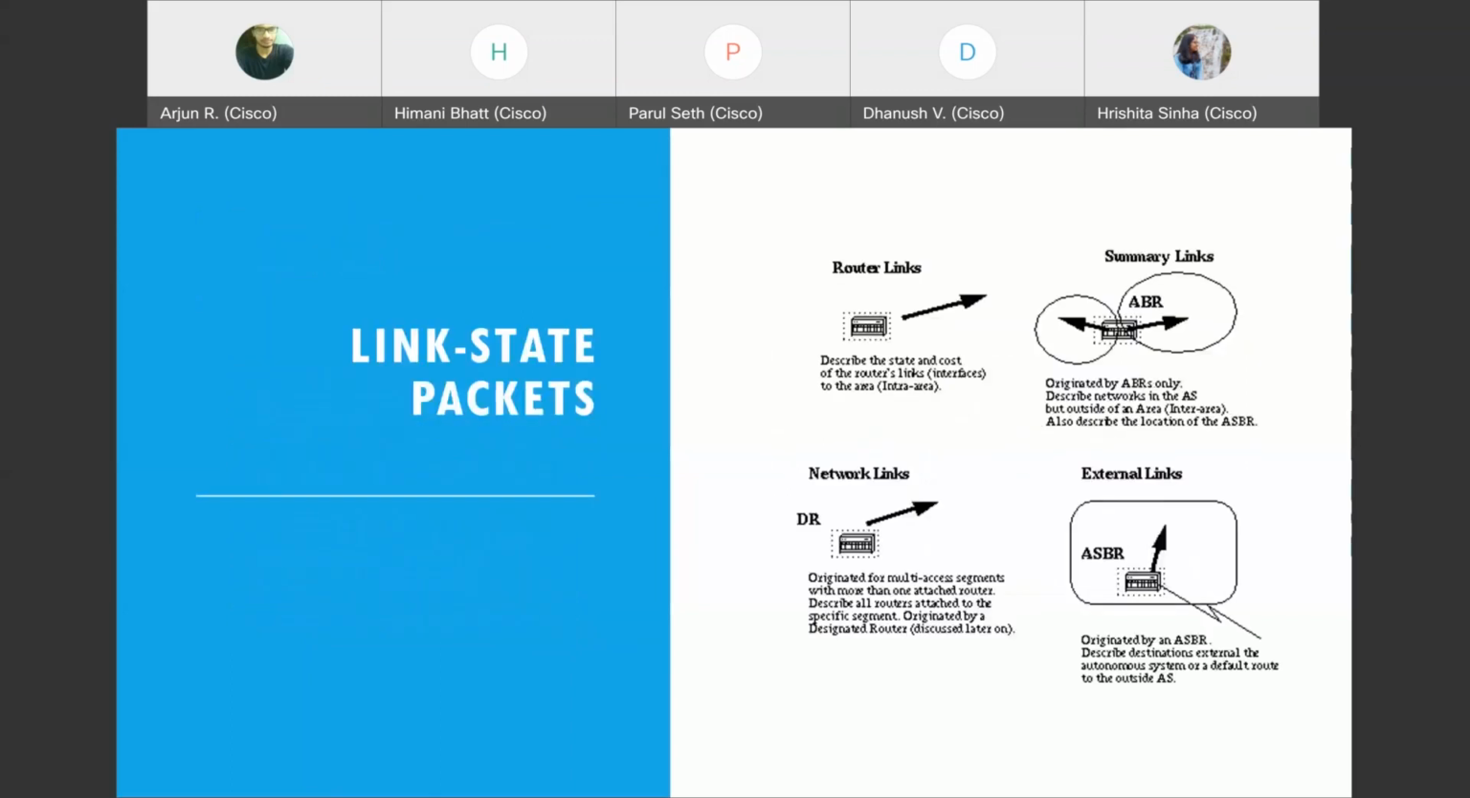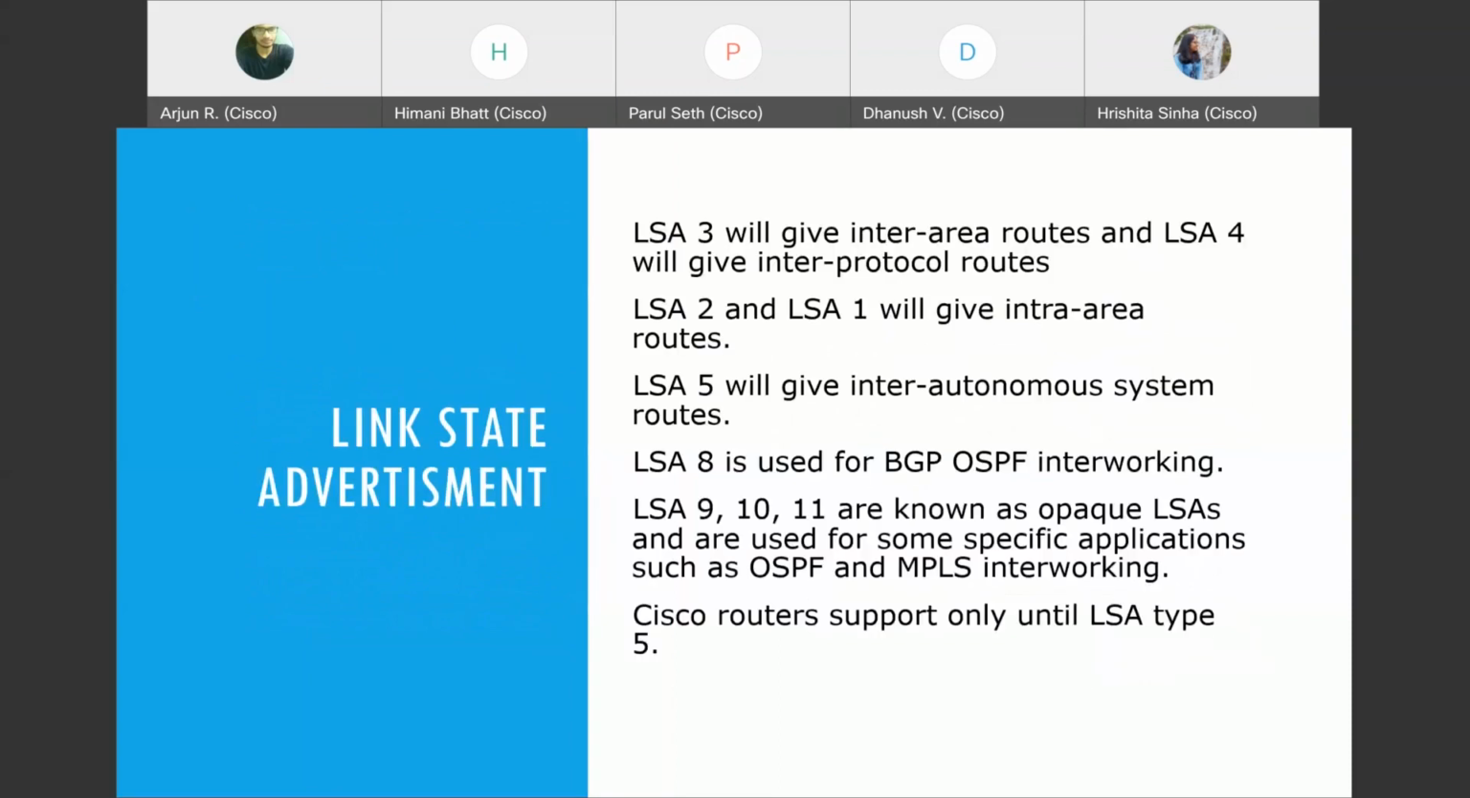Link state packets. There are different types of links. Let's go through them. There are like 11 types of LSAs. Let's look at LSA 1. LSA 1 and LSA 2 would give intra-area routes, which means that these link state advertisement packets would give the routes within the same area.